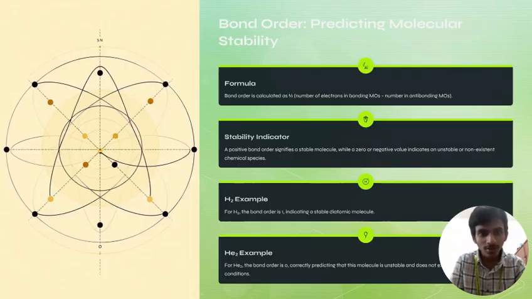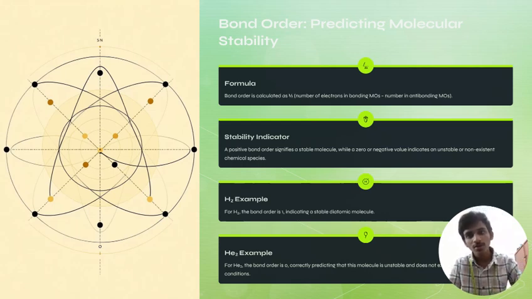Moving on, bond order predicts molecular stability. The formula to find bond order is half times the number of electrons in bonding molecular orbitals minus the number in antibonding orbitals. It indicates the stability. A positive bond order signifies a stable molecule, while a zero or negative value indicates an unstable or non-existent chemical species.